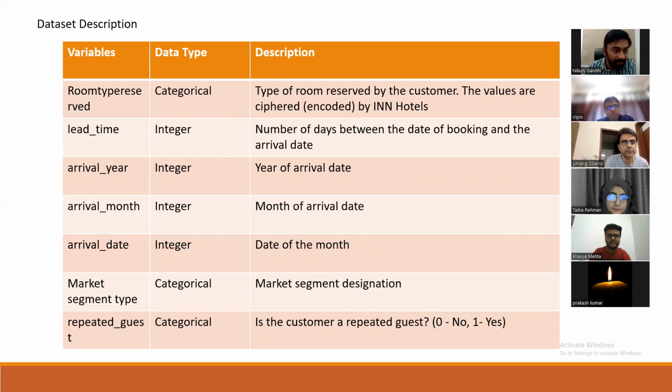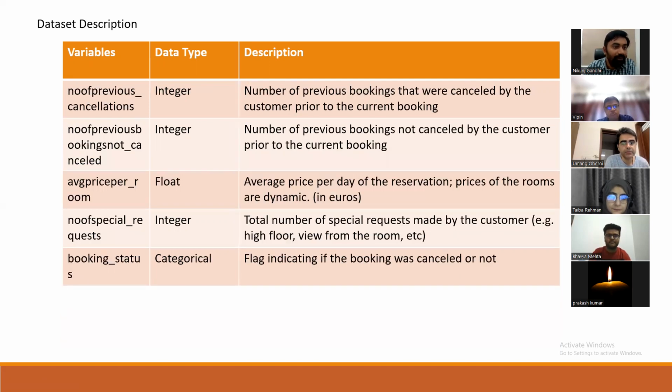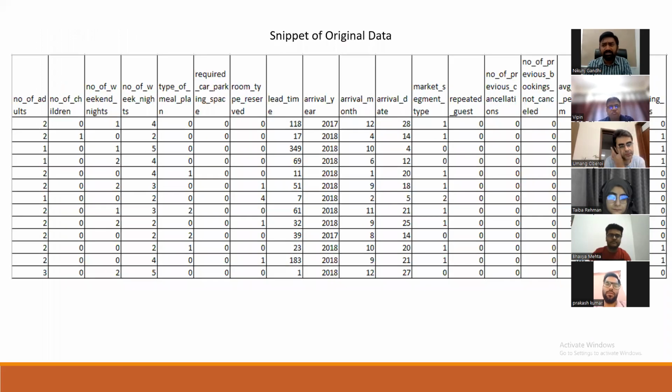Then we have arrival year, arrival month, arrival date, market segment type, which is based on the market segmentation of the booking done by customers. Then we have repeated guest, number of previous cancellations, number of previous bookings not cancelled, average price per room, number of special requests, and finally our target variable, booking status, which is a categorical one. So this is the basic dataset that we have used.